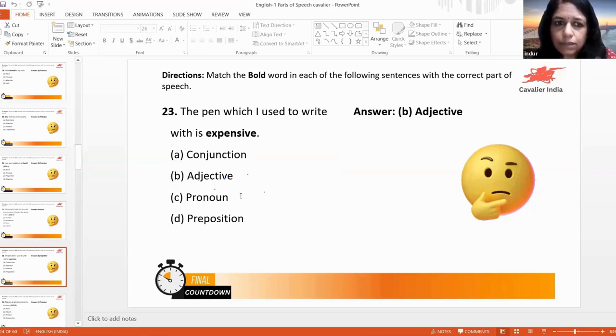The pen which I bought. See, here the pen is the subject, and which will be considered the relative pronoun. You are showing the relation to the pen. So which is the relative pronoun. I is the subject there. Use is a verb. Then what will be to write? After to, there is a verb, so it is infinitive to. To write with. With is a preposition. Expensive. So what is expensive? It is an adjective. As I told you, is is a to be form, so after the to be form there is an adjective. It is good. She is happy. She is smart. All these. After is, it is an adjective.